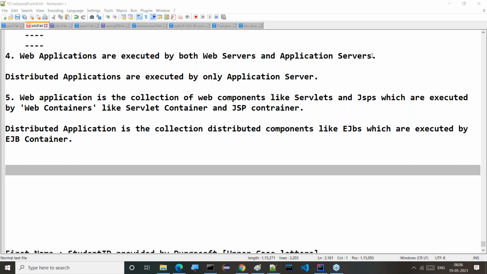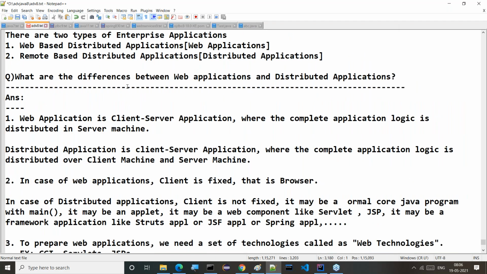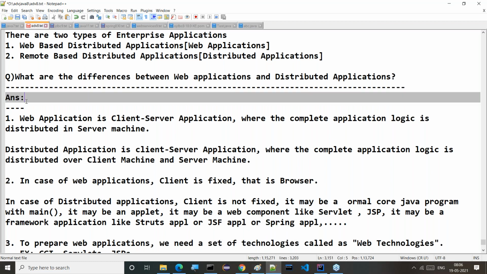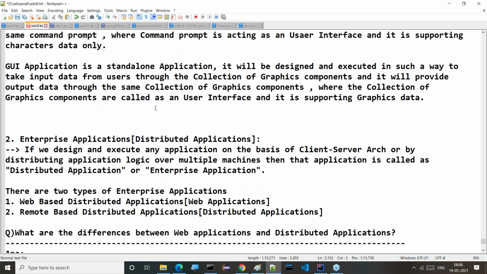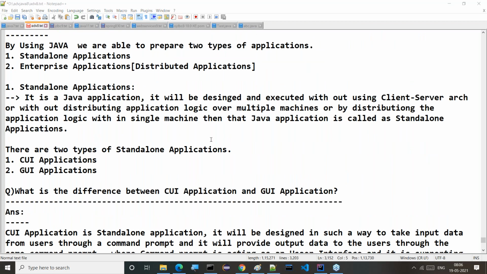Guys, please check what we completed in the last session. We were discussing the differences between web applications and distributed applications. You already know how many types of applications we are able to prepare by using Java. All of you must give a response to me. How many types of applications can we prepare by using Java?